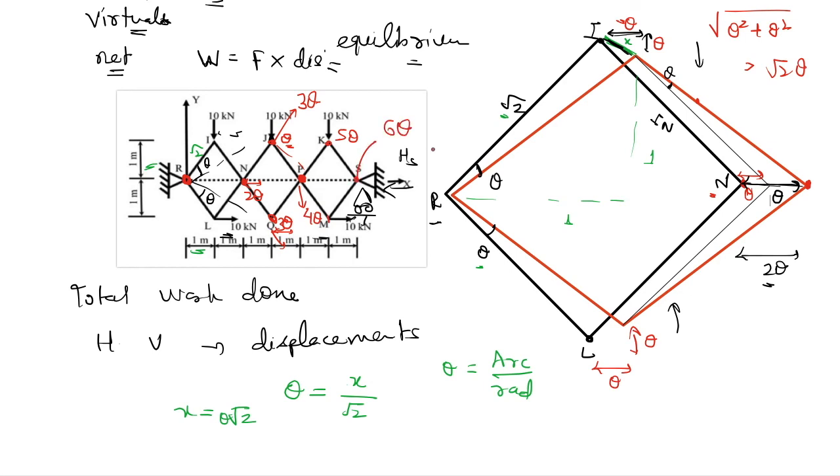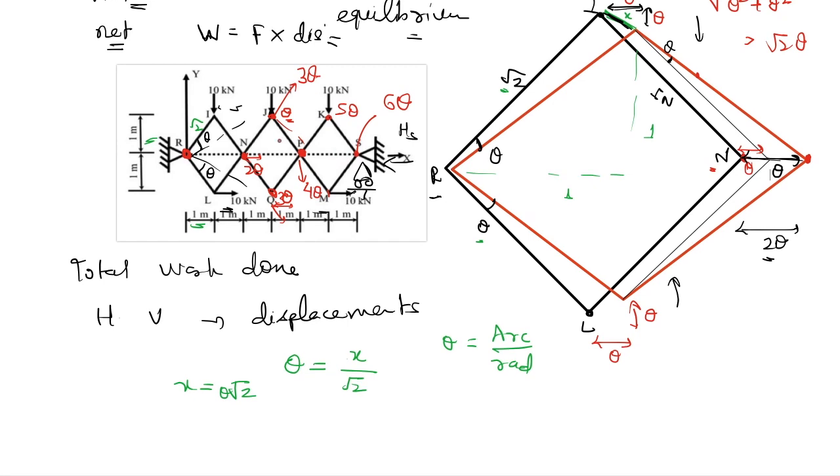So if we write the total work done, work will be done only by the points that have forces applied. Now for writing the work done under these points I, J and K, we can see the force is applied vertically. So the displacement that we will consider should also be the vertical displacement, and we know the vertical displacement for all these points is theta.